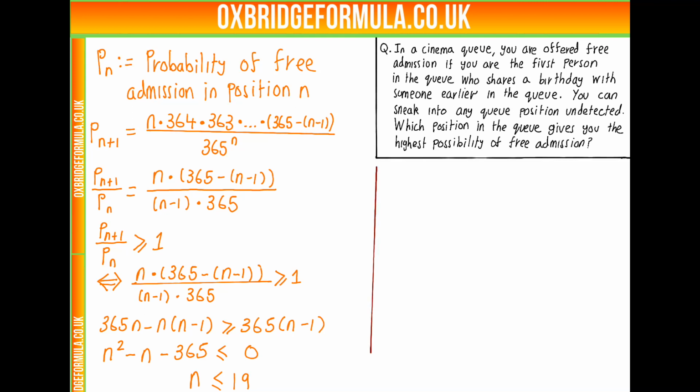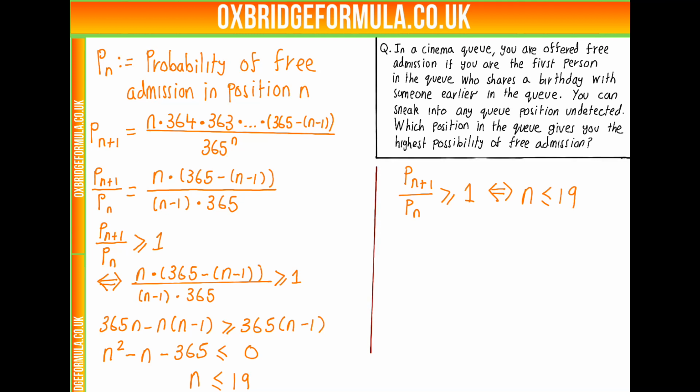So how does this relate to our original problem? Well, we know that Pn plus 1 over Pn greater than or equal to 1 is now if and only if n is less than or equal to 19. So imagine we're in the queue, in positions 1, 2 or 3, etc. Because Pn plus 1 over Pn greater than or equal to 1 means Pn plus 1 is greater than Pn, if we're in queue position 19 or less, we should step back 1 in the queue to have a greater possibility of free admission.